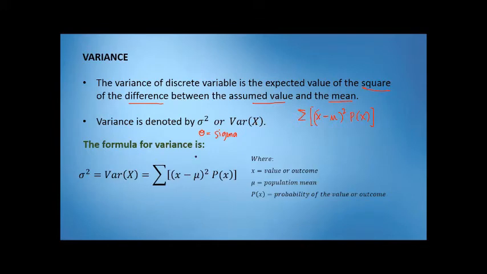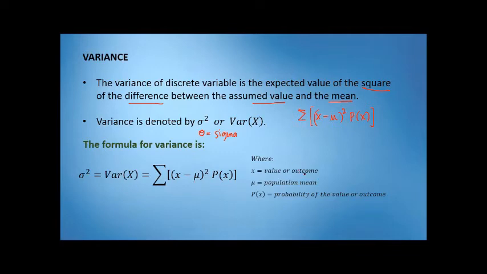So, the formula for variance is, pwede tayong gumamit ng sigma squared, pwede rin tayong gumamit ng Var of capital X. Ang formula is the summation, yung binanggit ko na kanina, the summation of (x minus mu) squared times the probability of x. So, ibig sabihin, bawat row, i-multiply muna natin ng (x minus mu) squared times p of x. Then, saka natin i-compute overall yung summation. And that is the variance.